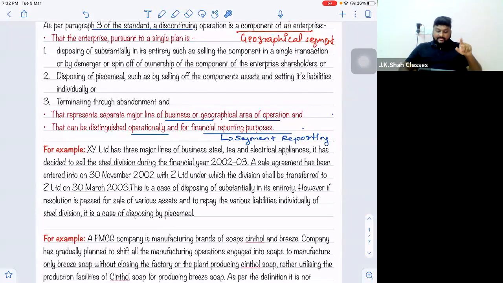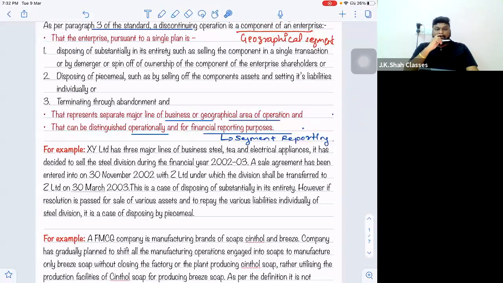Right? So a sale agreement has been entered into on 30th November 2002 with Z Limited, under which the division shall be transferred to Z Limited on 30th of March 2003. So within 6 months, we will transfer the unit to you. This is a case of disposing of substantially in its entirety. Correct? However, if the resolution is passed for sale of various assets and to repay the various liabilities individually of the steel division, then it is a case of disposing by piecemeal.